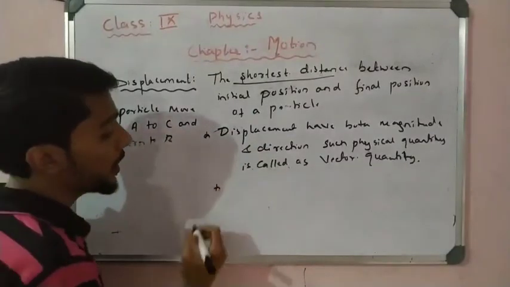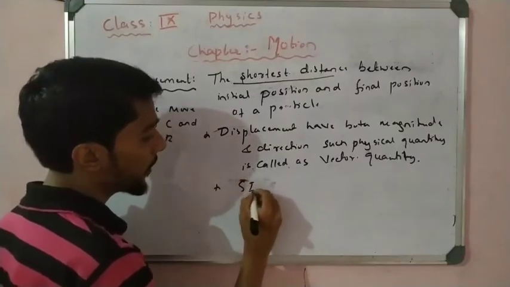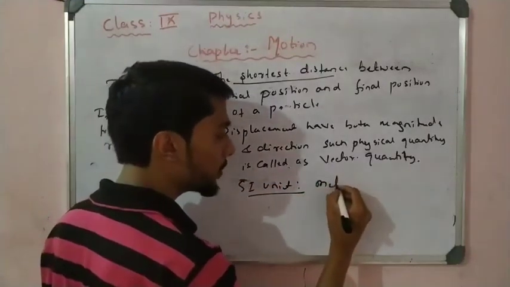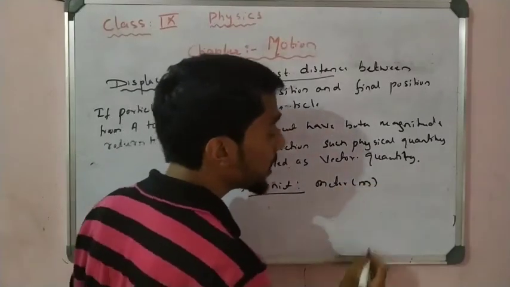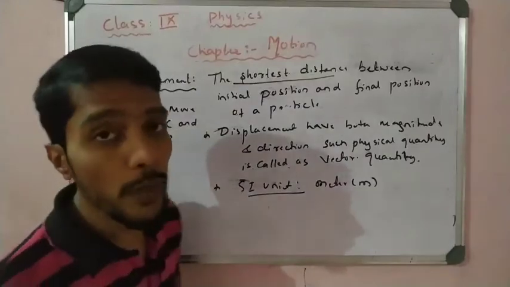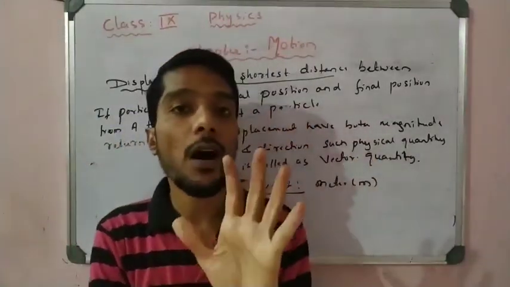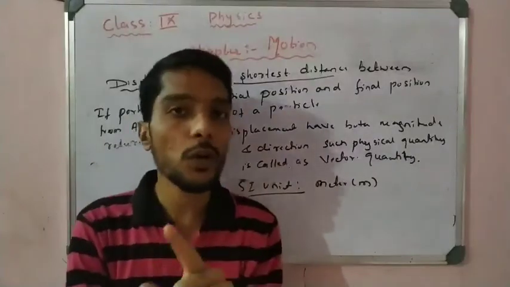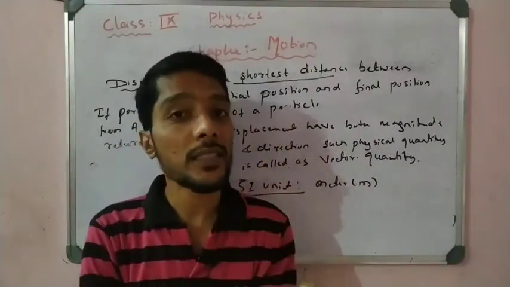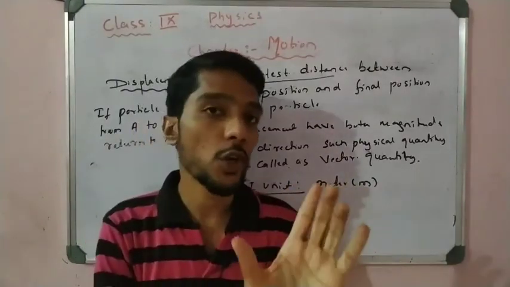And also one point to remember: the SI unit of displacement is also meter. Here it is also the same, meter. We measure the displacement in meter always, okay, in meter. So this point you have to remember. Now what we learn here, displacement is always lesser than or equal to the distance. Maybe sometimes equal and sometimes it is lesser than the distance, but displacement is not greater than the distance. You have to remember that one.